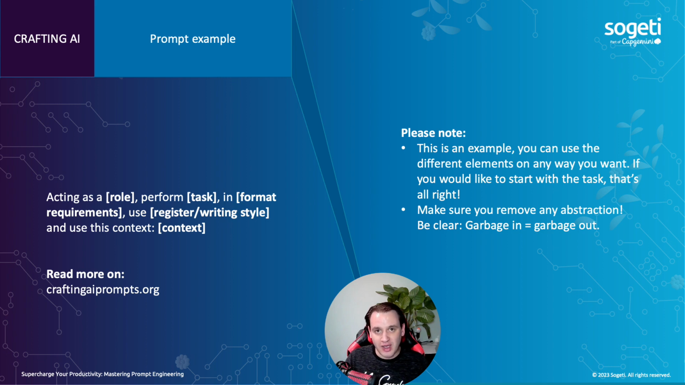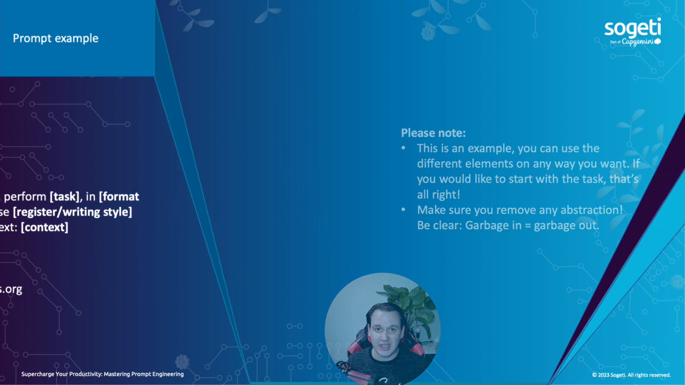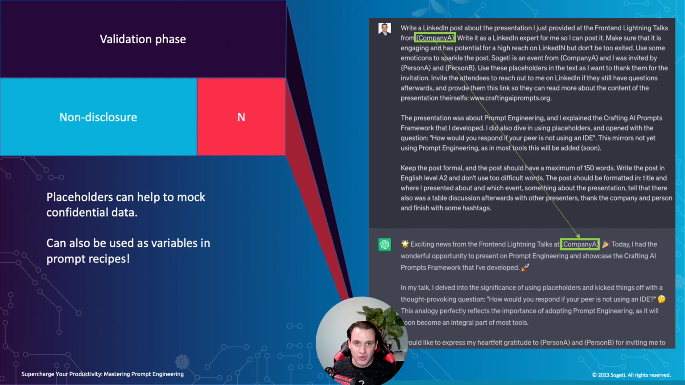But first, how do you work with non-disclosure, even if you want to share information to platforms like ChatGPT? In this case, you can use placeholders. And here is a very nice example of that. I'm writing a LinkedIn post from another session I did, but I didn't know yet if I can share the company or the people who invited me in my LinkedIn post. So I also didn't want to share that with ChatGPT yet. So what I do is I'm using placeholders instead. So in this case, company A or person A and person B.